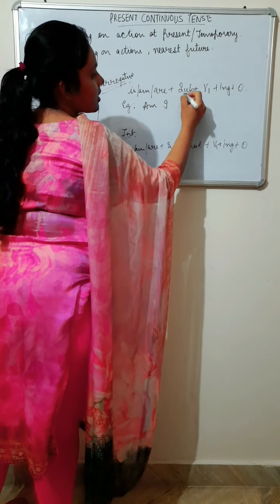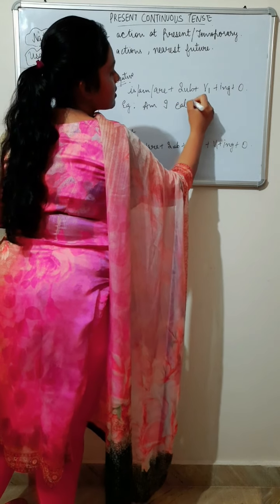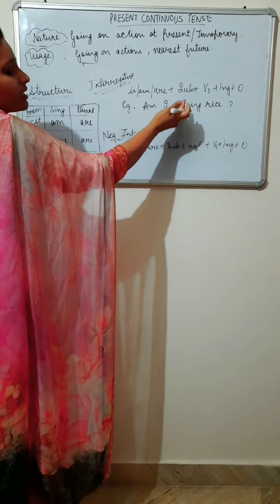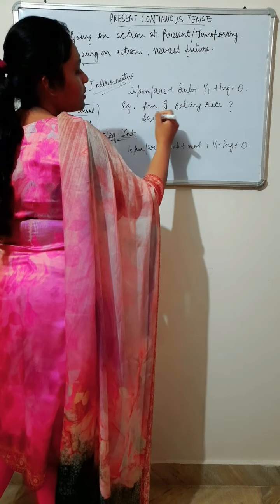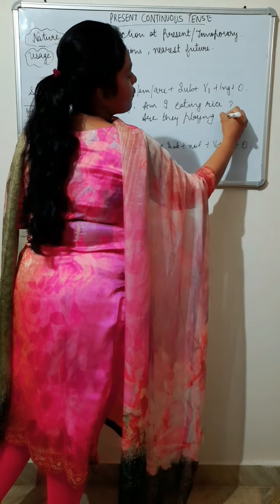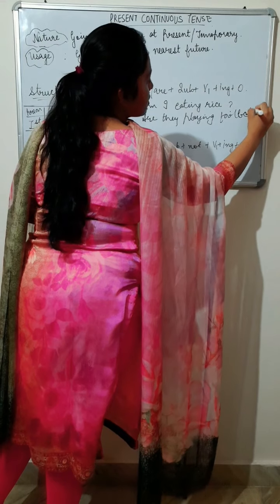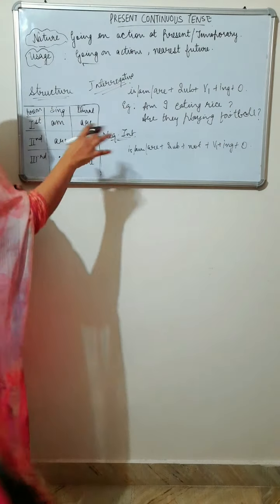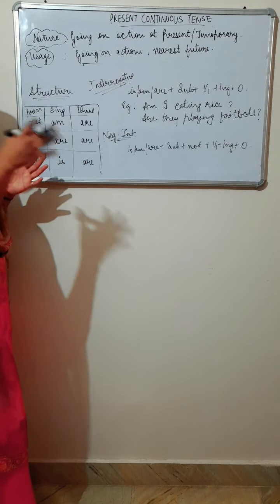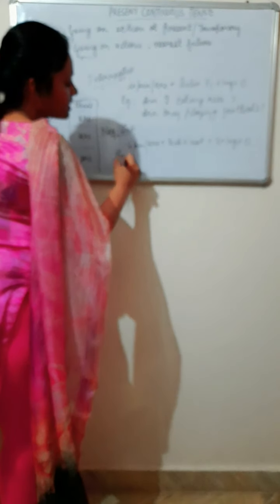For example, am I eating rice? Am I eating rice? So here "I am eating rice" will be changed into "am I eating rice". We have to just bring the helping verb ahead. Okay, the next sentence was "they are playing football". So, are they playing football? Are they playing football? So these are the examples. Now I hope you understand the structure and it will be retained in your mind with the help of examples.